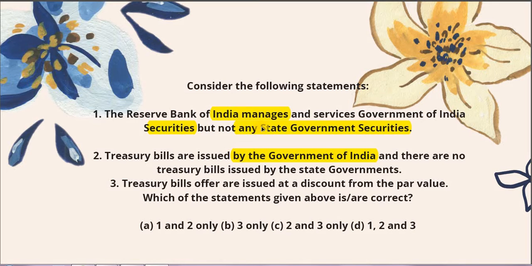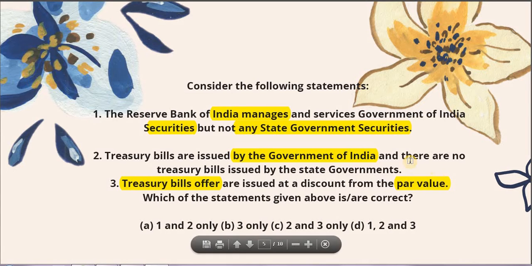This is something that we just have to memorize now, because I believe the question can be repeated in a slightly different format, of course. And statement number 3 is that treasury bills are issued at a discount from the par value. So par value means the face value, the value written over the security. Let's say you have gotten the paper, it's called the treasury bill, and it's been written that it's of 100 rupees. So 100 rupees is its par value.